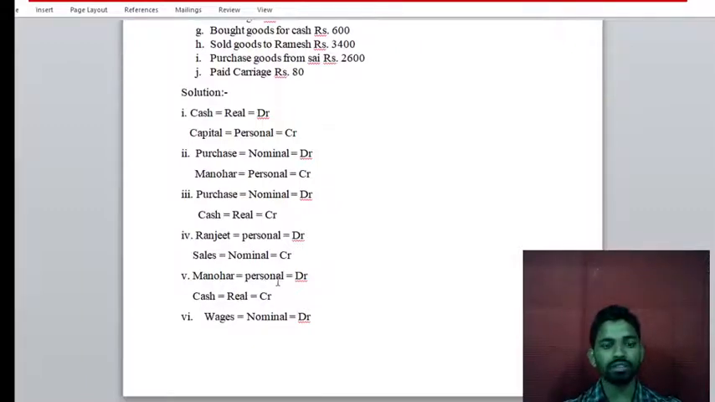What's the personal rule? Debit the receiver, credit the giver. The business is paying Manohar, and Manohar is the receiver, so personal is debit. Cash is real, so cash goes out while paying Manohar, so it is a credit.